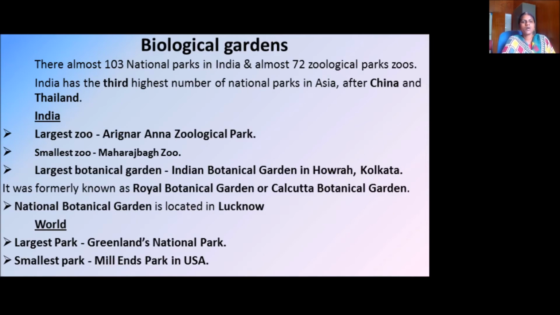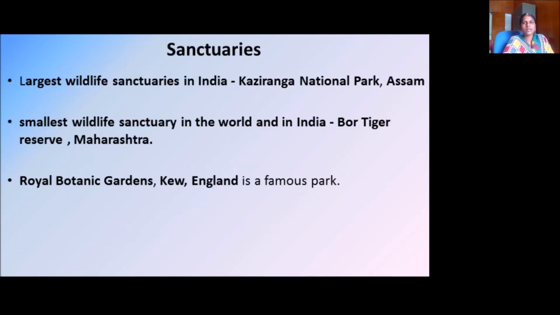The smallest zoo is Maharajbagh Zoo. Next is the largest botanical garden, the Indian Botanical Garden in Howrah, Kolkata. It was formerly known as the Royal Botanical Garden or Calcutta Botanical Garden. The National Botanical Garden is located in Lucknow. Internationally, the largest park is Greenland National Park, and the smallest park is Mill Ends Park in the USA.